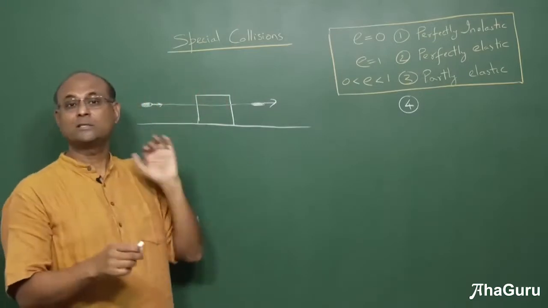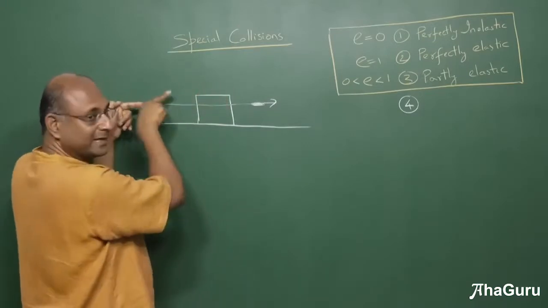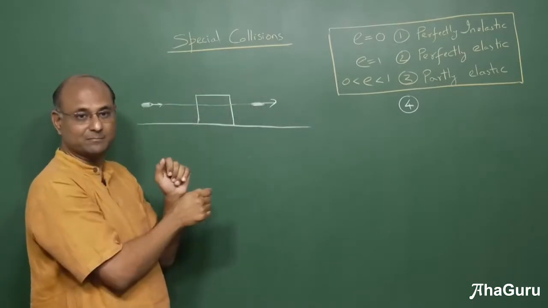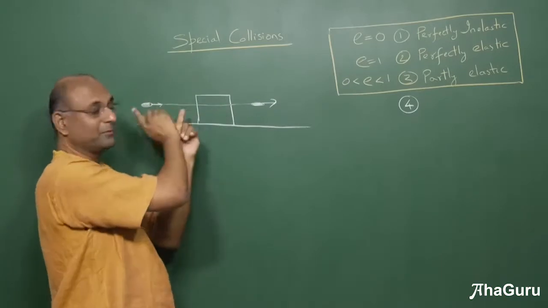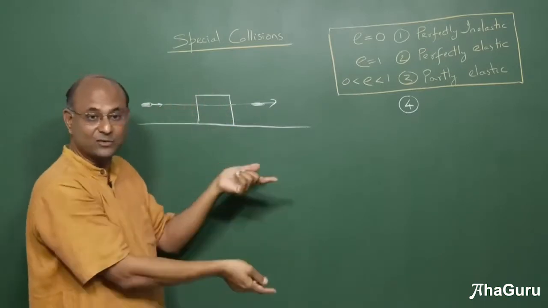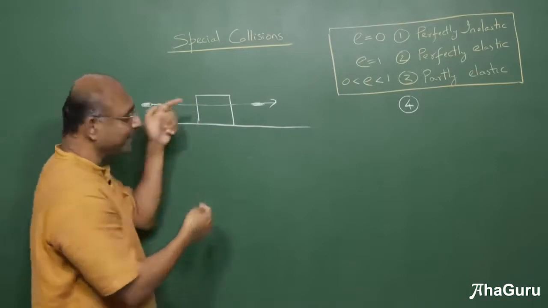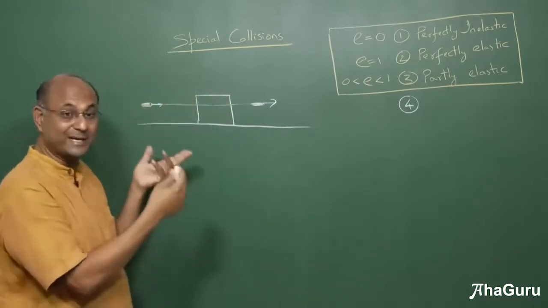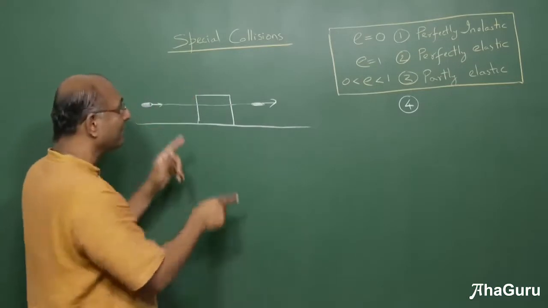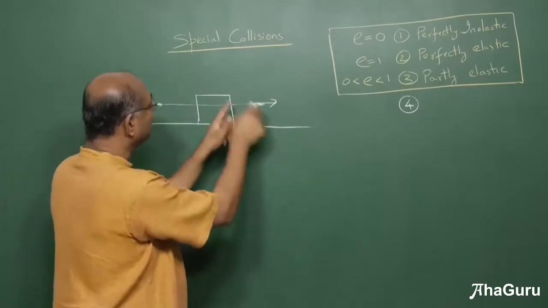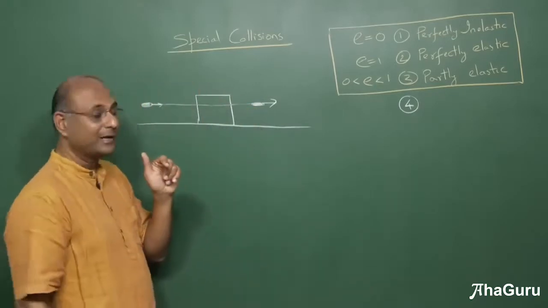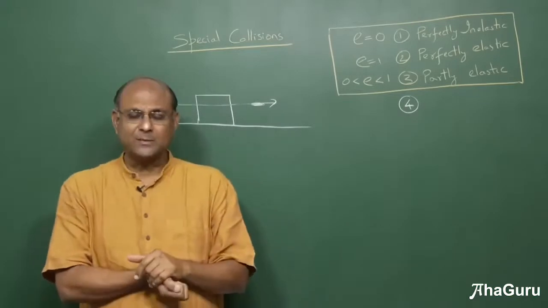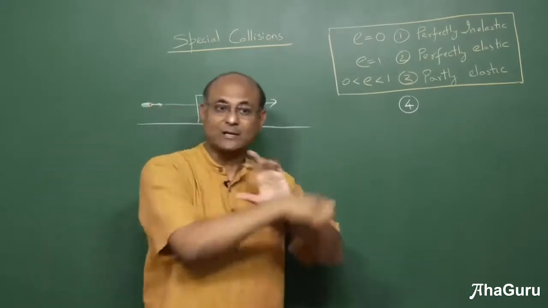So far in all the collision questions, the relative velocity after collision was greater. So relative velocity V2 minus V1 was always greater than 0, whereas before collision, this must come and hit it. So U1 was greater than U2, so U2 minus U1 was negative, and V2 minus V1 was positive. But now what is going to happen is after the collision, this one is still faster than that one. The bullet is so fast, it makes a hole and passes through. And this is not a very uncommon situation. Bullets can pierce a hole and continue to get out.